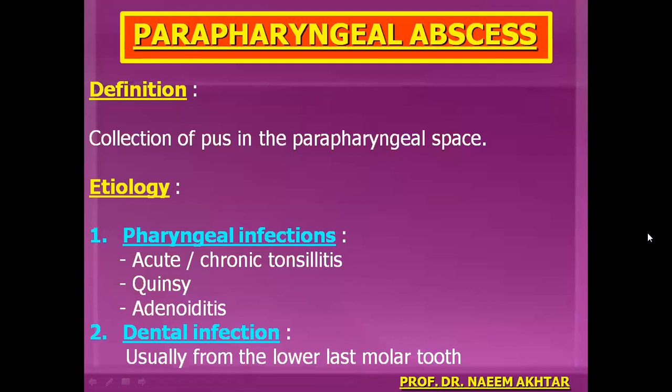So parapharyngeal abscess is a collection of pus in the parapharyngeal space. Etiology. There are different types of etiologies which may lead to formation of parapharyngeal abscess. For example, parapharyngeal abscess may be the result of pharyngeal infections, for example, acute or chronic tonsillitis, adenoiditis. Then dental infection sometimes may give rise to parapharyngeal abscess, usually from the lower last molar tooth.